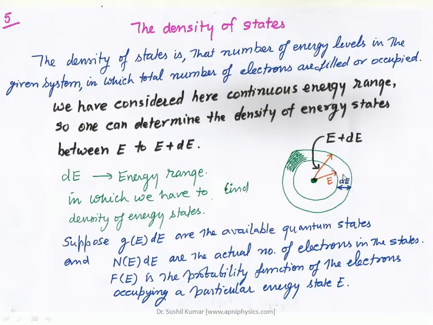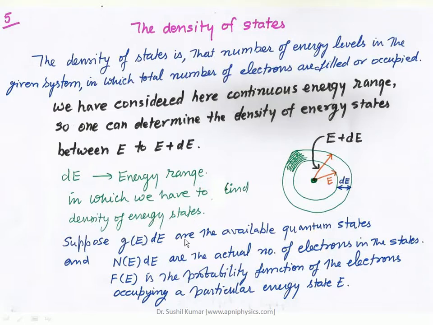So the number of free electrons which lie in this particular range of energy, that is E plus dE minus E. So dE is a small amount of energy, right? So in this interval we have to find out the number of electrons and the number of states in which these free electrons are filled, right? So dE is the energy range in which we have to find the density of energy states.